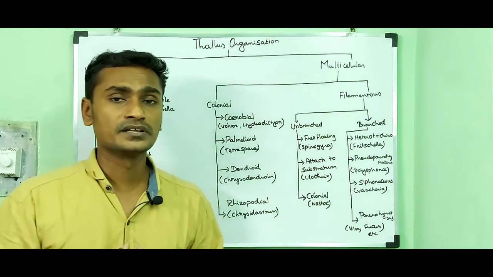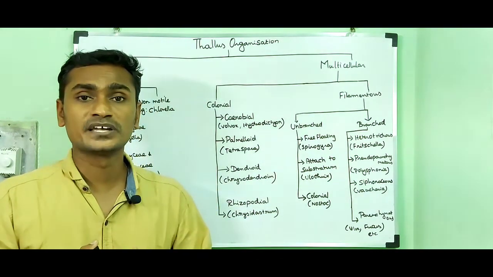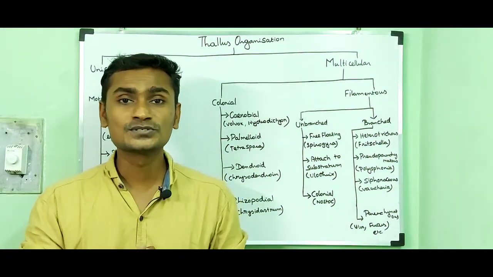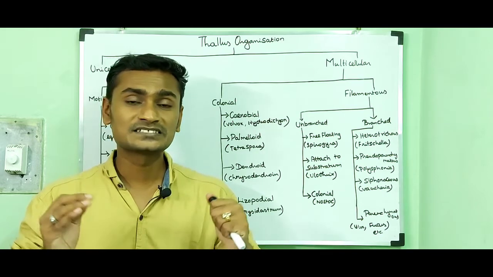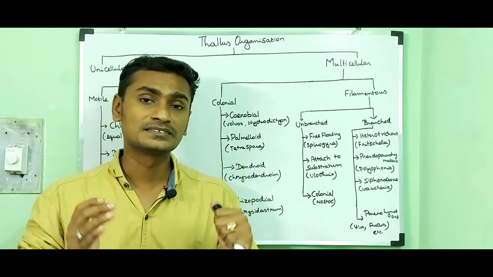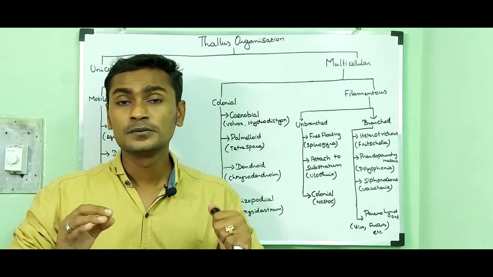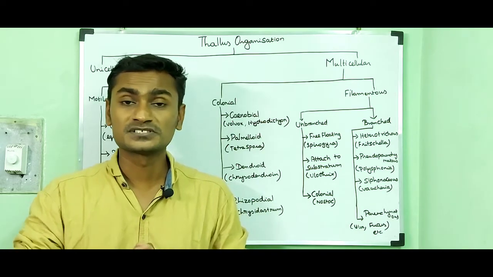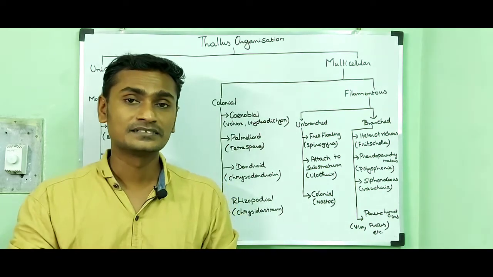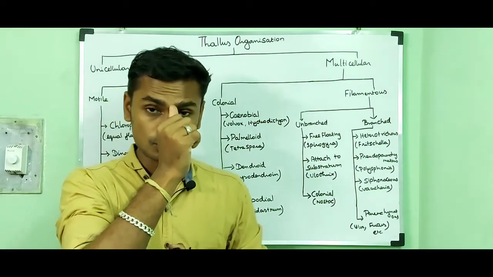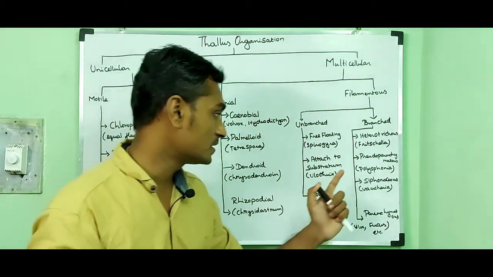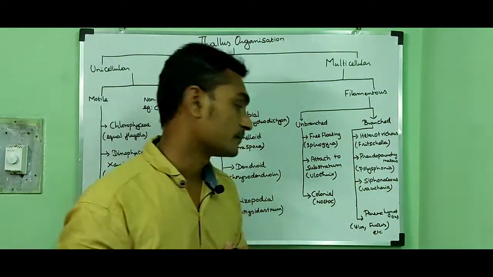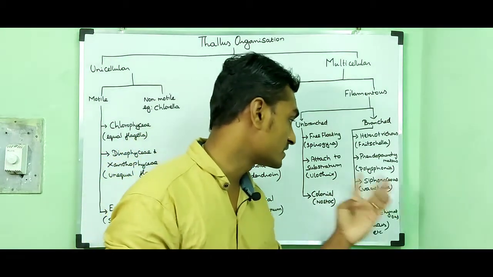Then pseudoparenchymatous means the algal thallus is made up of loose or close numerous branched filaments combined to form a thallus, and they are embedded in a mucilaginous matrix. Especially they are red algae, and that type of algae is called pseudoparenchymatous algae. Example, Polysiphonia.